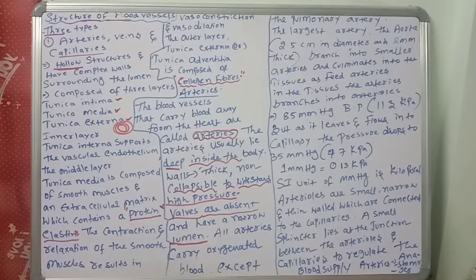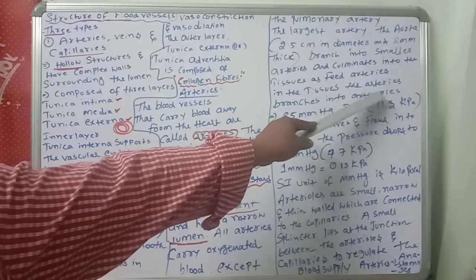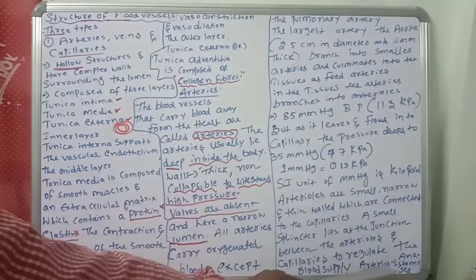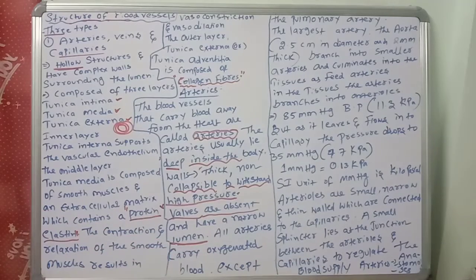Now another important point I am telling you. Arteries do not always branch into arterioles. Sometimes arteries convert into anastomosis. They are also vessel-like structures.